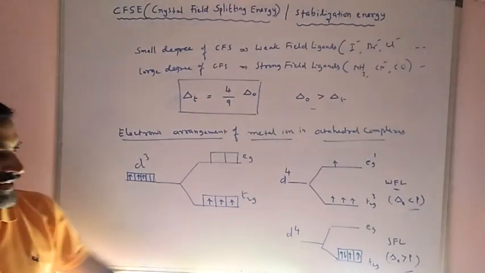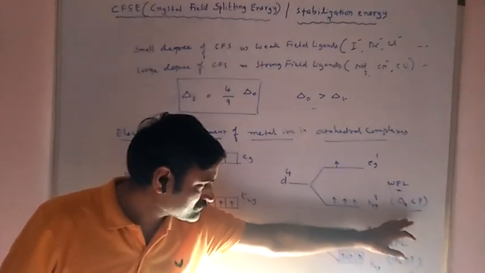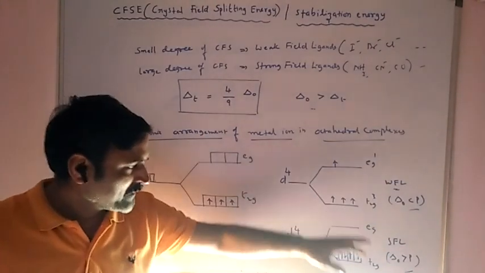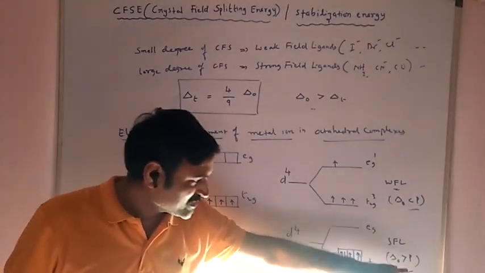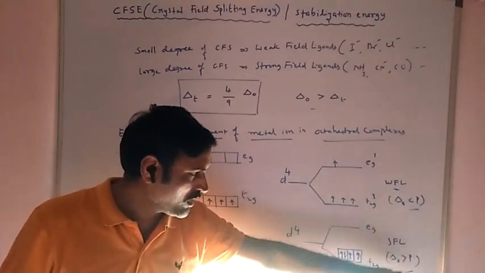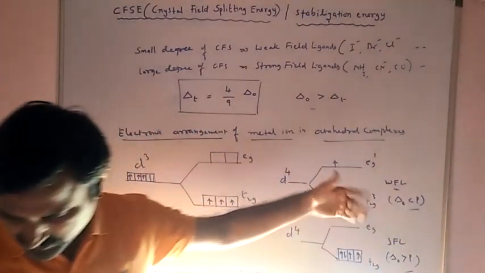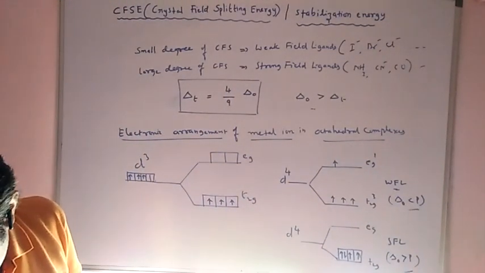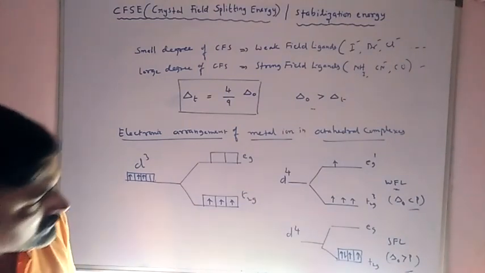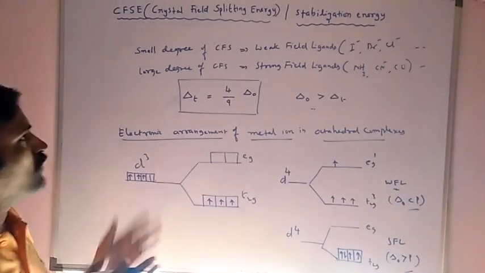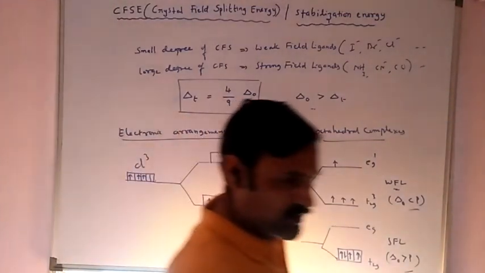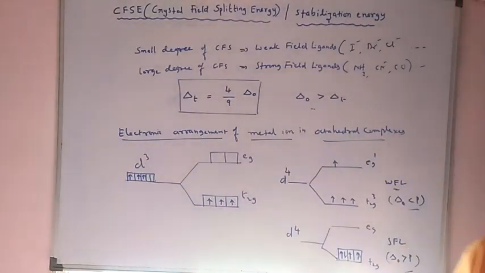Pairing energy smaller means a strong field ligand; pairing energy greater means a weak field ligand. This is the difference between strong field and weak field ligands in the crystal field splitting energy concept.